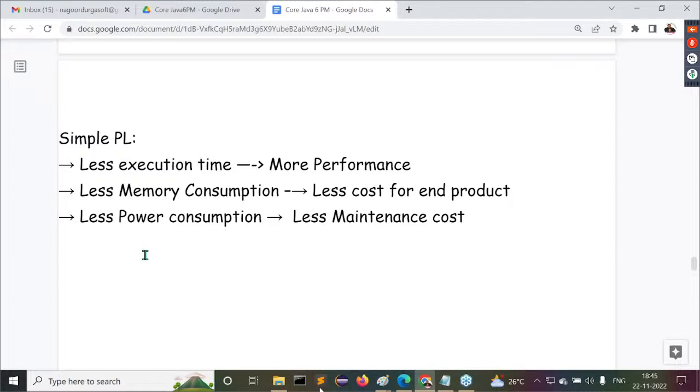This topic is not at all useful in application development. But as you are a learner of Java, this is our minimum responsibility: why Java is coming into the picture. As part of discussing why Java is coming into the picture, I'm explaining all these points. Anyway, one time we have to listen. If it is required, we are going to use it in the future. But try to understand it. At least now we are understanding.